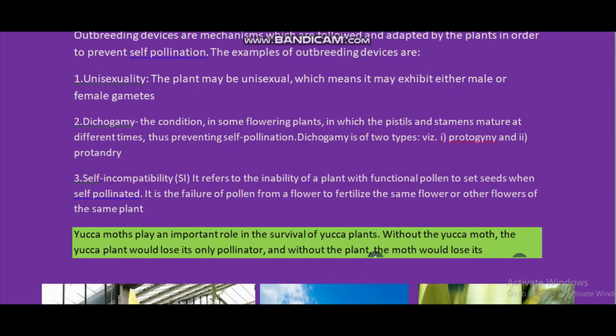It is the failure of pollen from a flower to fertilize the same flower. This is important. It is the failure of a pollen from a flower to fertilize the same flower or the other flower of the same plant. That means pollination takes place, pollination occurs.